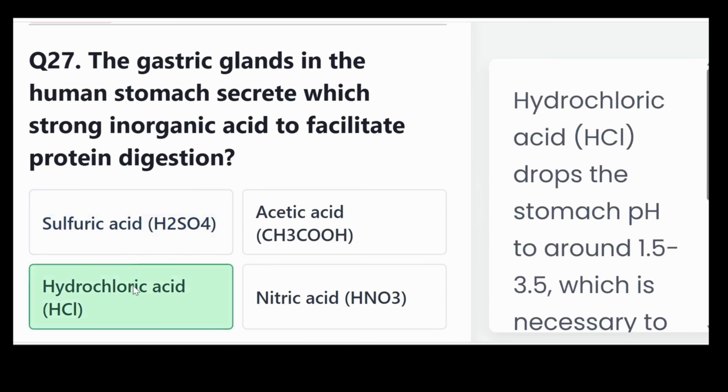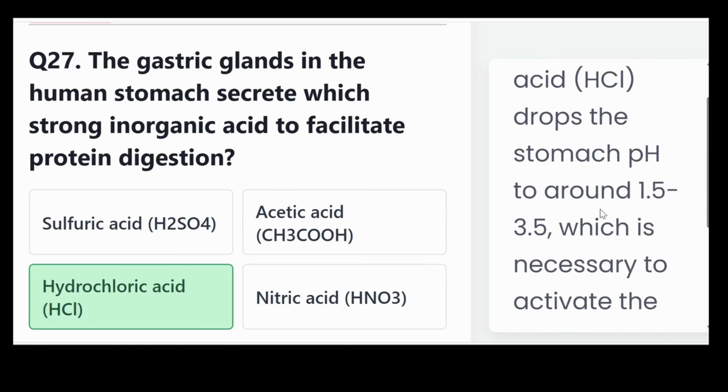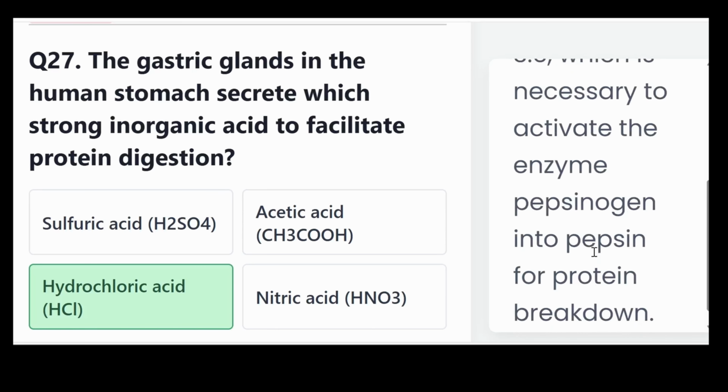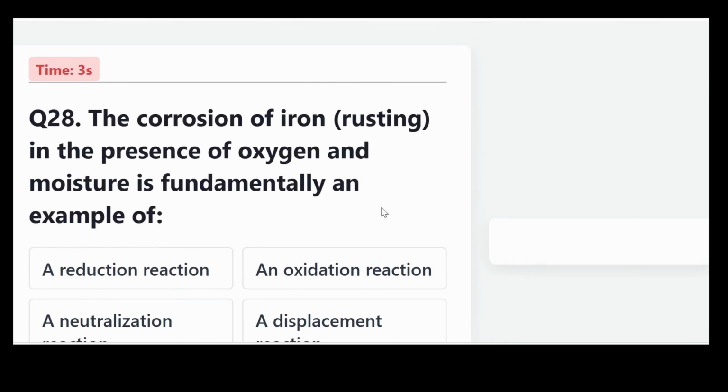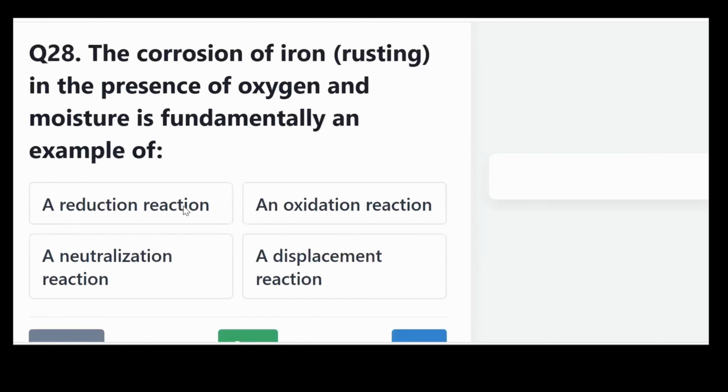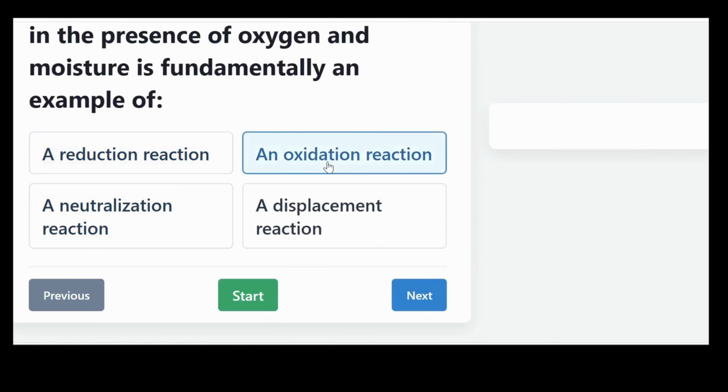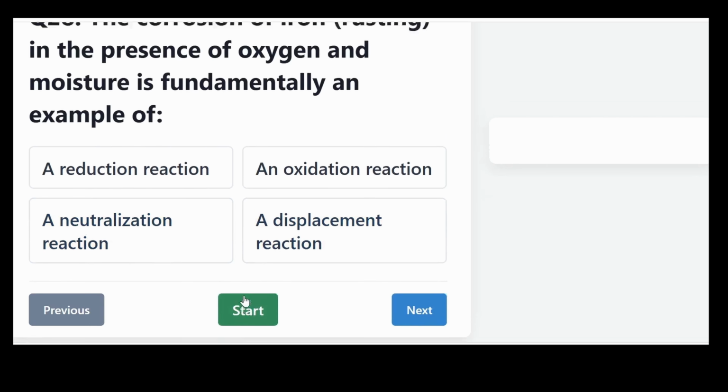And the correct answer, hydrochloric acid, or HCl. Hydrochloric acid drops the stomach's pH to around 1.5 to 3.5, which is necessary to activate the enzyme pepsinogen into pepsin for protein breakdown. The corrosion of iron, that is rusting, in the presence of oxygen and moisture is fundamentally an example of: is it a reduction reaction, an oxidation reaction, a neutralization reaction, or a displacement reaction?